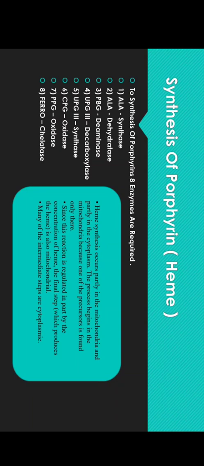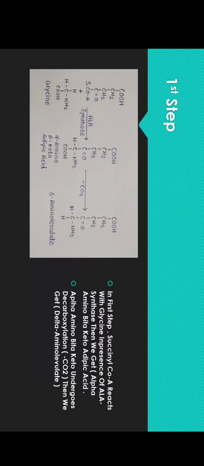So these steps require 8 enzymes which are given in the slide. The first step of the synthesis of porphyrin and the last 3 steps occur in mitochondria, and the intermediate steps of the synthesis of porphyrin occur in cytoplasm. Okay, so let's see the first step of the synthesis of porphyrin.